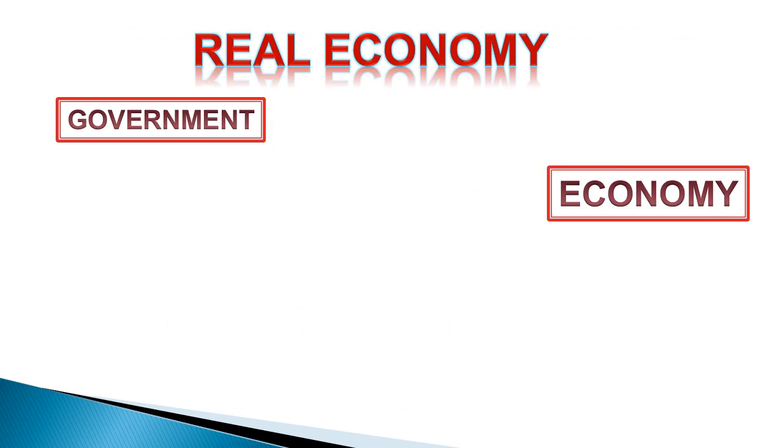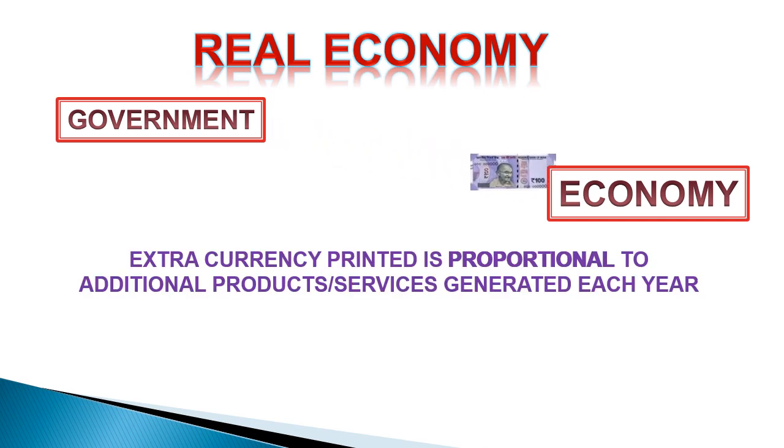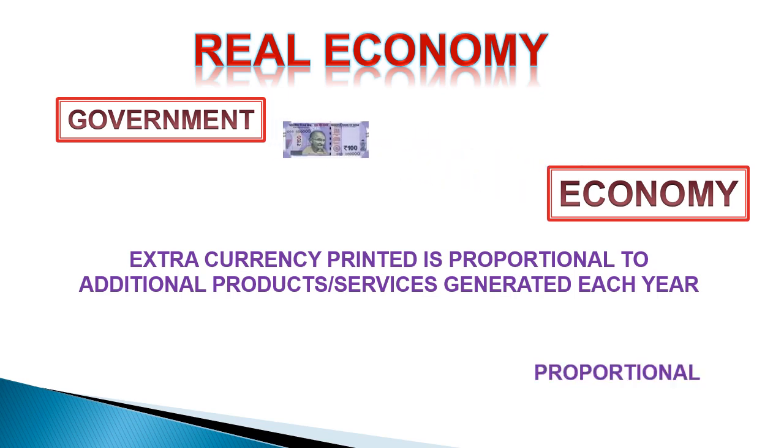Come back to a real economy. In a real economy, so many products and services are generated, and government has to print currency proportional to the additional quantity of products and services generated each year. This is required to maintain the purchasing power of currency same as before. Here, it is to be noted that in a real economy, government has to print currency proportional, not equal to the additional quantity produced. This is a big topic and will be explained in future episodes.